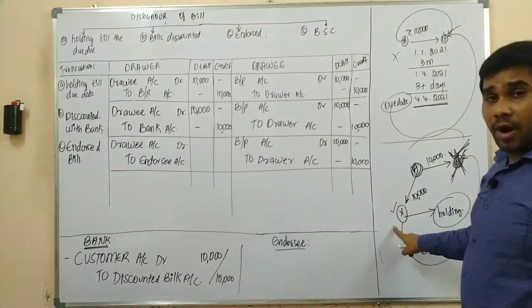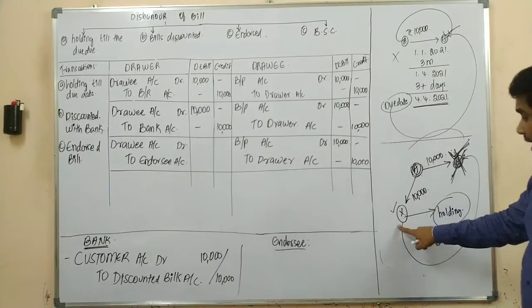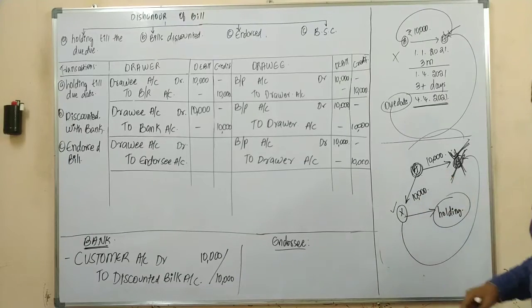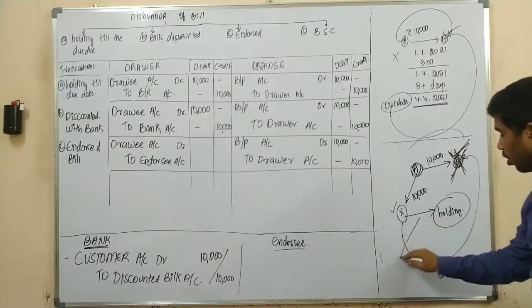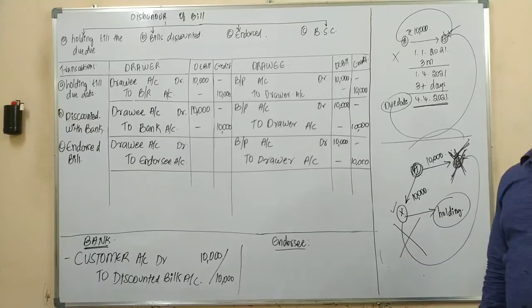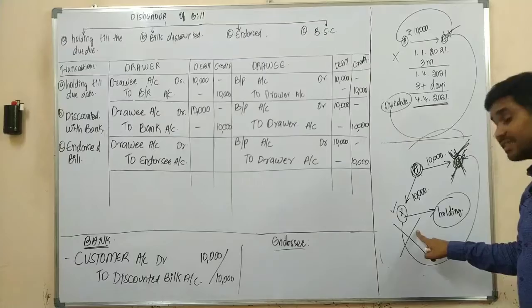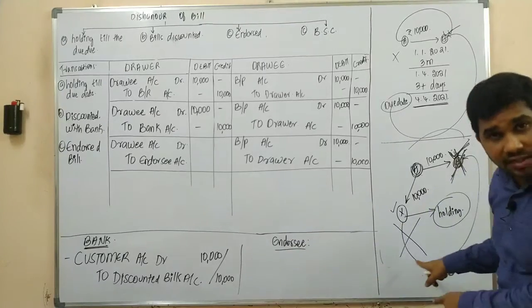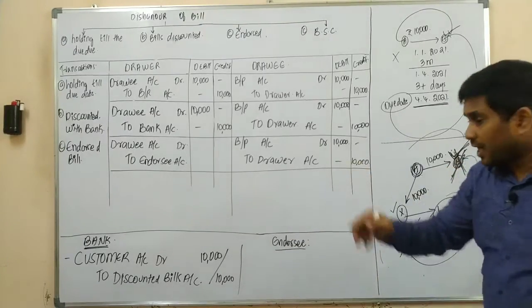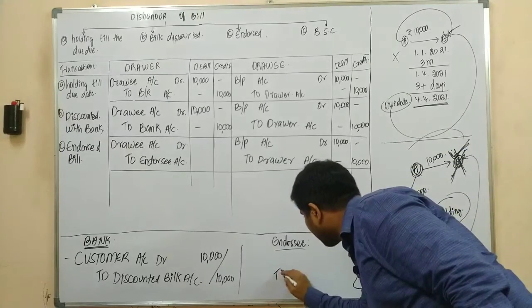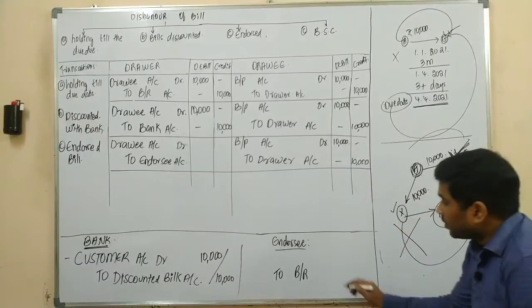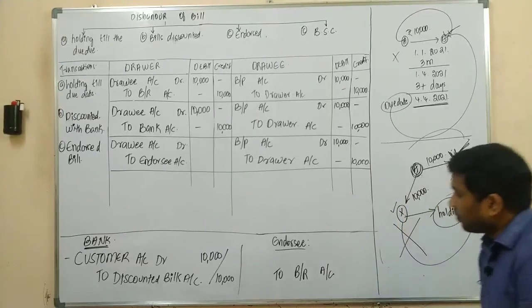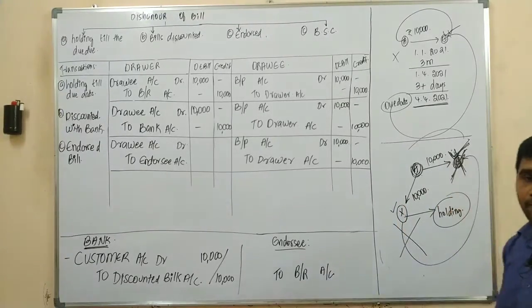So on due date, as the bill was dishonored, the bill would no more be an asset. The bills receivable would no more be an asset, so we need to cancel the bills receivable. Yes or no? We are cancelling the asset by crediting bills receivable. What needs to be debited, sir?